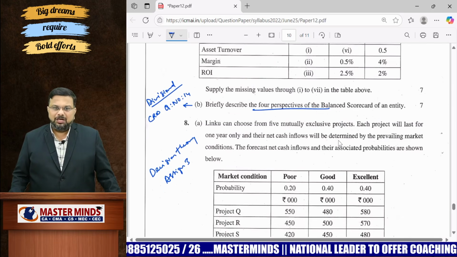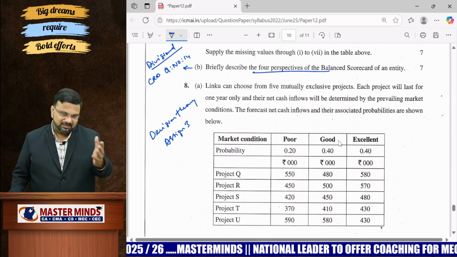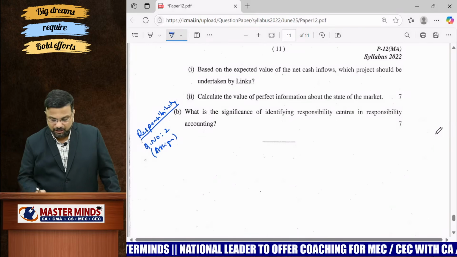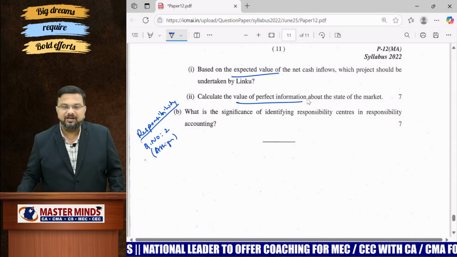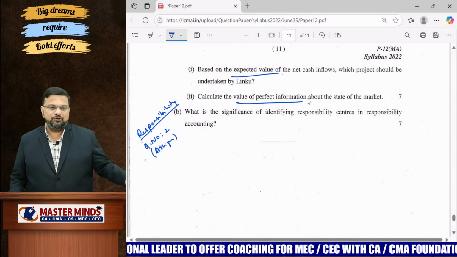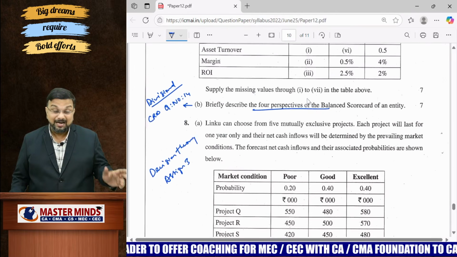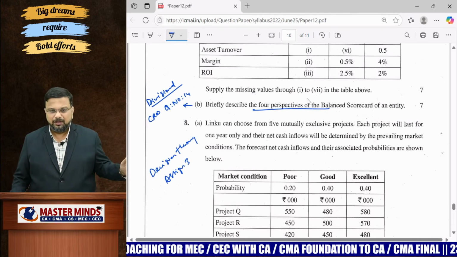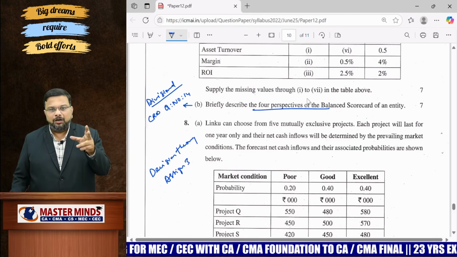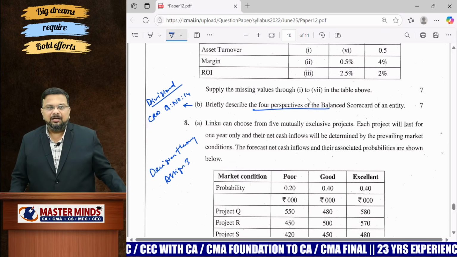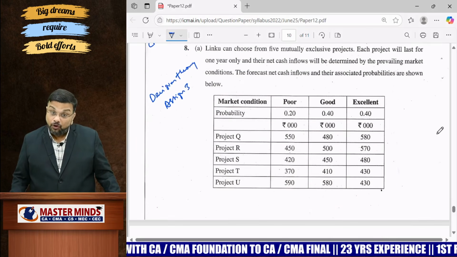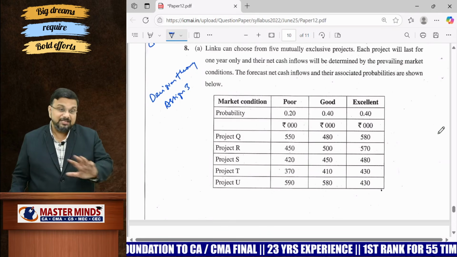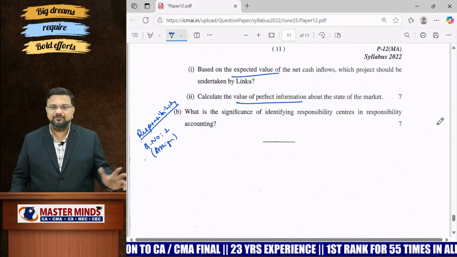Question number 8 is from decision theory. A similar question is there in assignment 3. They have asked us to calculate expected value as well as value of perfect information. How to do that? Go through CRD 3 or assignment 3 or the relevant CRD for that particular problem. You can easily understand. Just a change of numbers. In assignment 3, we have only 2 projects and 3 states of nature. Here they have given you 4 projects and 3 states of nature, 4 alternatives and 3 states of nature. That's the only difference. The numbers will differ.